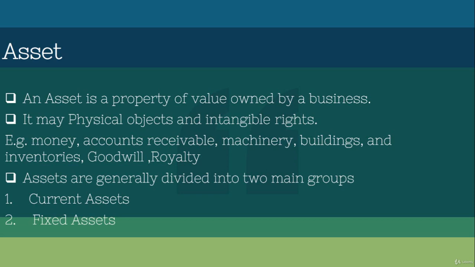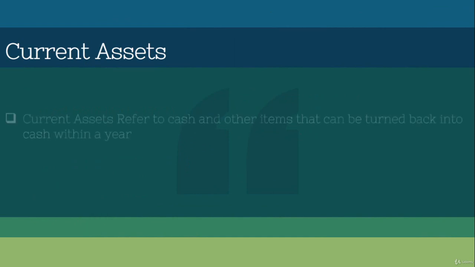I have given a lot of examples for the asset. Money, accounts receivable, which means receivable from the debtors, machineries, buildings, inventories, goodwill and royalty. So those are the assets. We are going to divide assets into two categories: current asset and fixed asset. What is the current asset and fixed asset? We are going to discuss in the next slide.